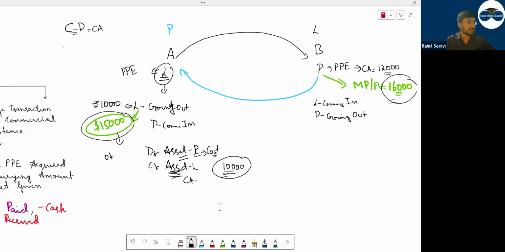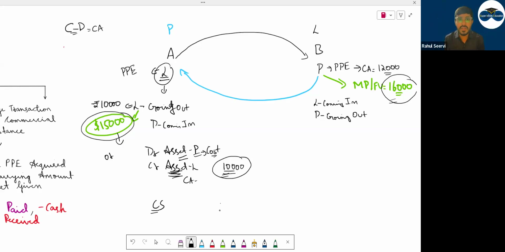चलो पहले देखते हैं. Now, before that, commercial substance. What does the term commercial substance mean? Commercial substance means that if I get this Porsche, my cash flow in my business will increase. Because this Porsche is coming in, it will hit my cash flow. What is the income I will be getting in future? It will hit.